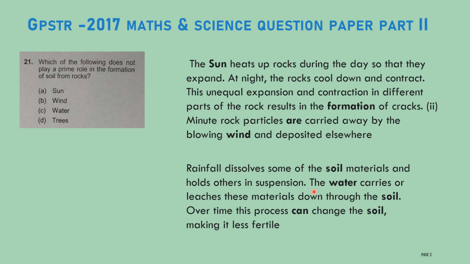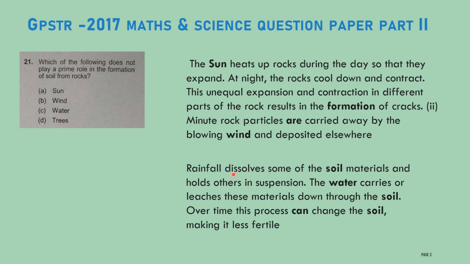The water carries and leaches these materials down through the soil. Water will carry some of the light soil particles and also absorb some of them. Then over time, this process can change the soil and make it less fertile.